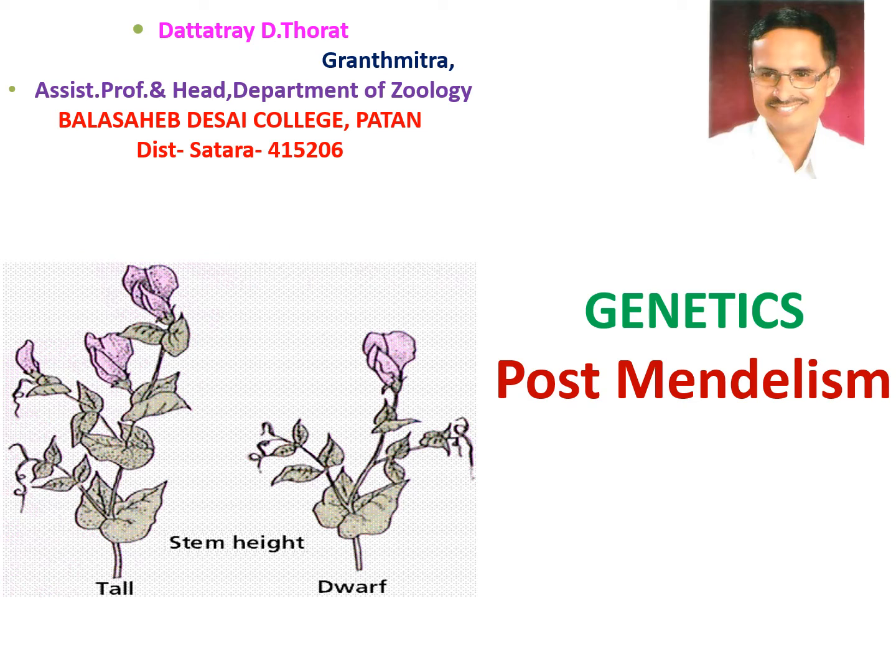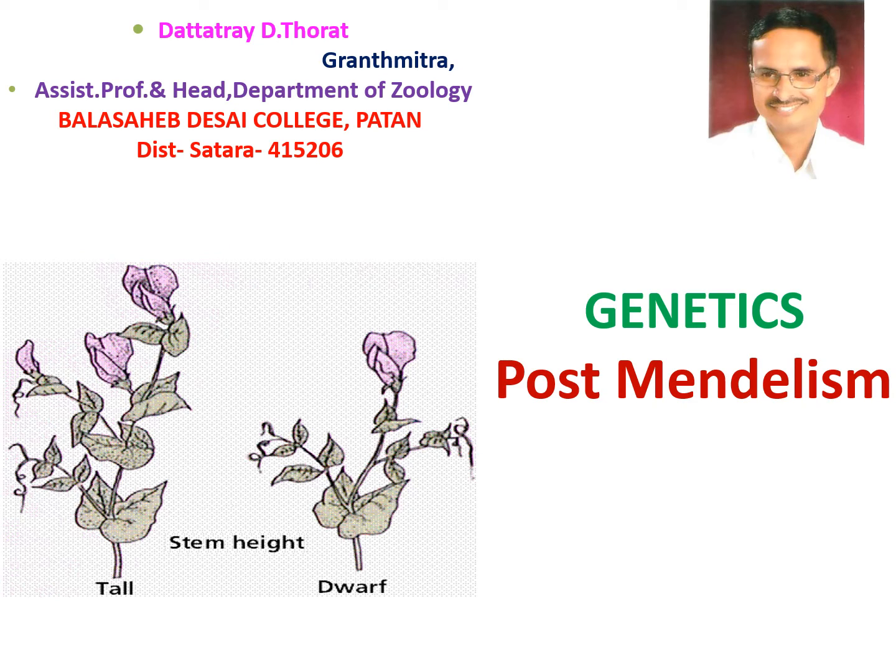Today we are going to study post-Mendelism. We know, according to Mendel's first law of dominance, when we cross two pure organisms for contrasting characters of a pair, then only one character of the pair, which is dominant, appears in the first generation, while in the F2 generation both the characters are expressed.